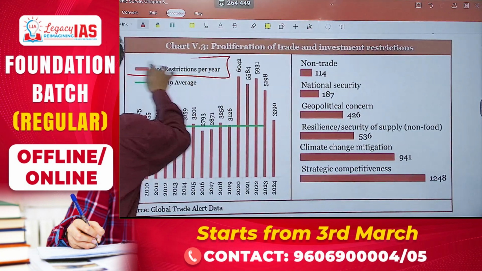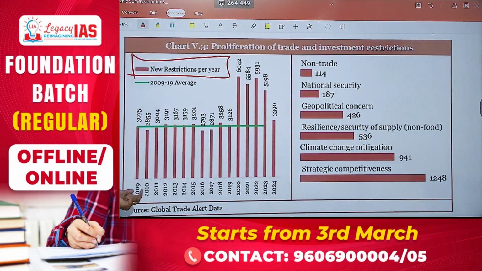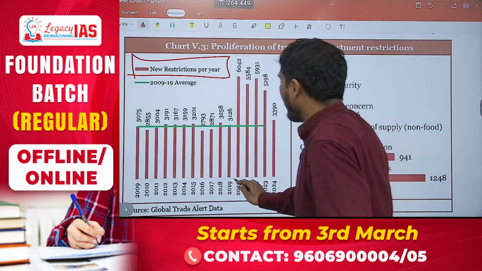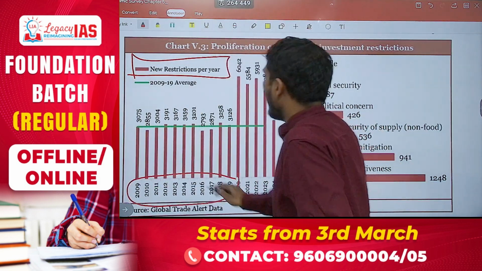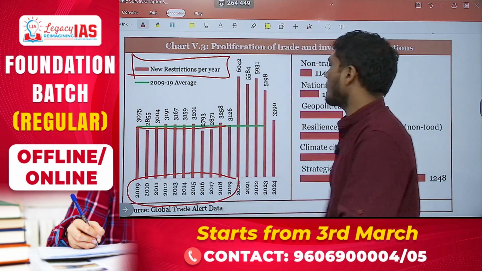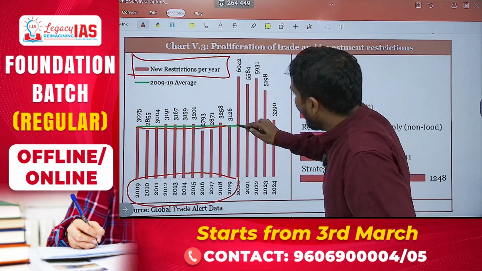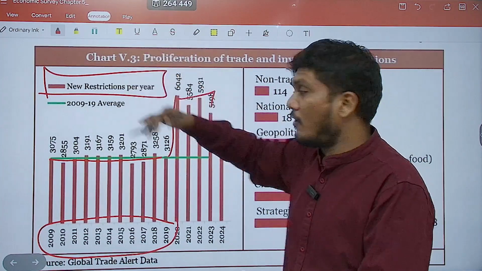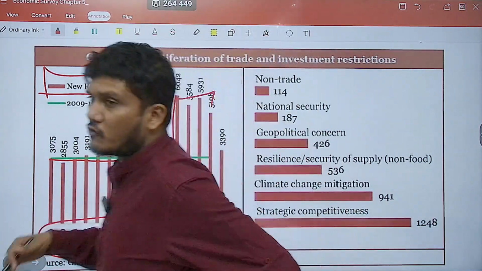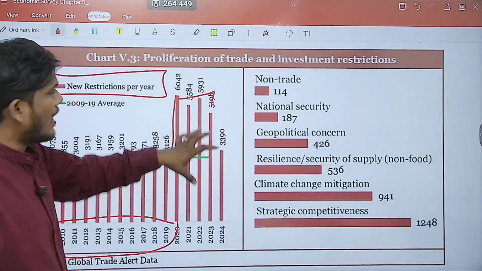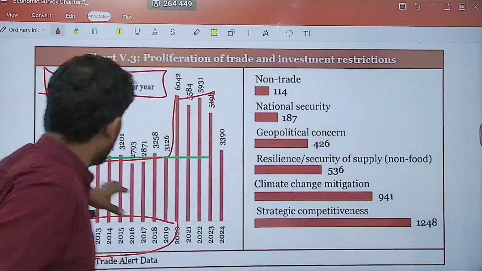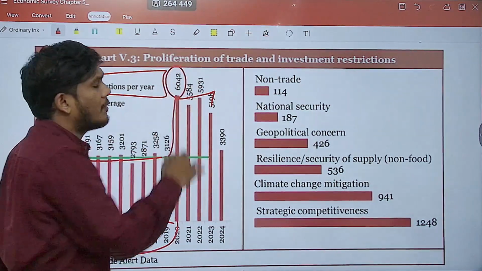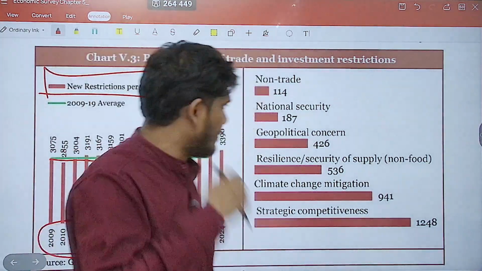New restrictions per year. If you see new restrictions per year from 2009 up to 2019, for these 10 years, it was sort of stable. But look at 2020. And then it has been stable at a higher level. So too many restrictions are coming up in the last 5 years. Here it is around 2,800, less than 3,000. It has gone above 6,000, means more than double.